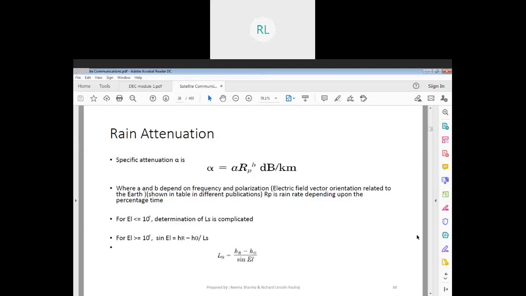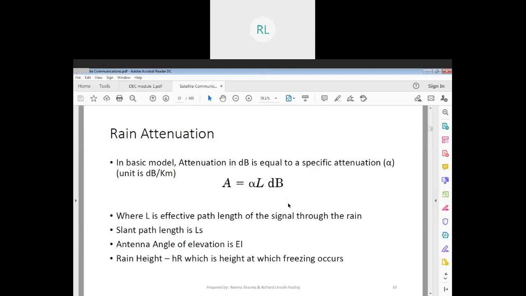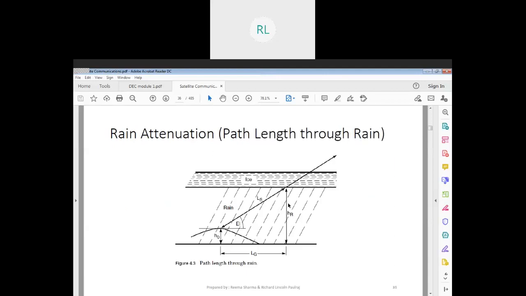Okay, so one such important parameter to be talked about is attenuation. These were the formulas we looked into. You have to know your ground level; EL is your angle of elevation, or simply the elevation angle. Then LS is your slant angle. If we put that down, your LG will be equal to your LS.